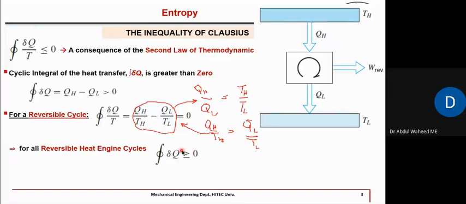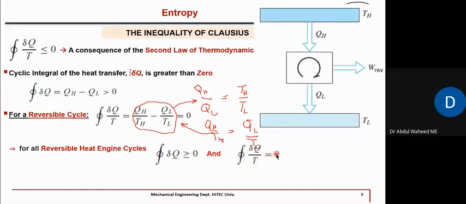So that is the conclusion. But even if TH is approaching TL, this term del Q by T will always be equal to zero. Whether TH is greater than TL or TH is approaching TL, this term will always be equal to zero. So overall, for all reversible heat engines, these are the expressions which will always be true: the cyclic integral of heat transfer is greater than or equal to zero, and the cyclic integral of del Q by T is exactly equal to zero.